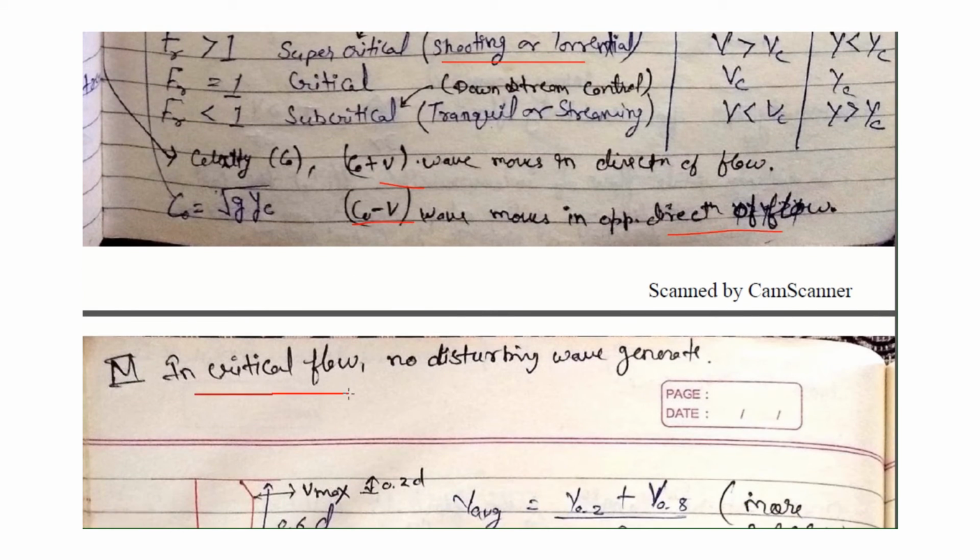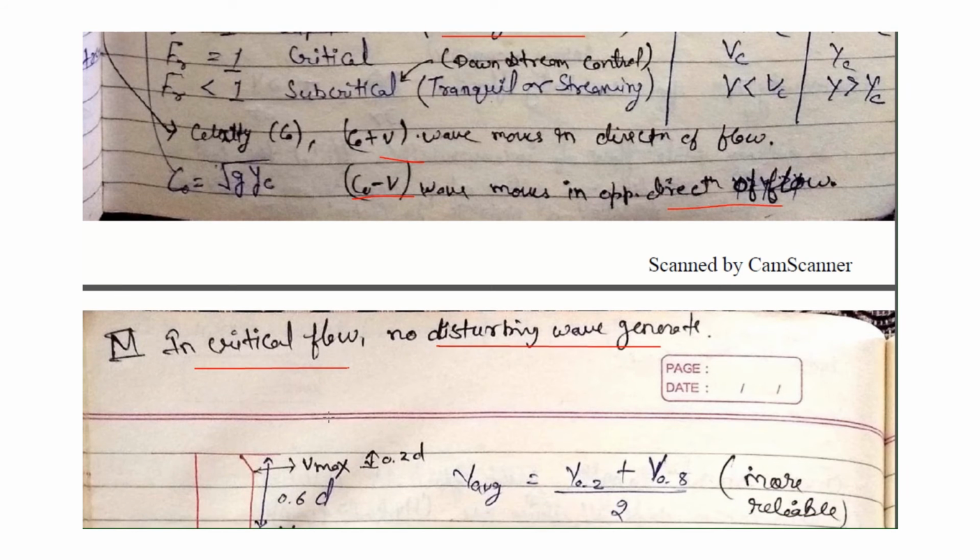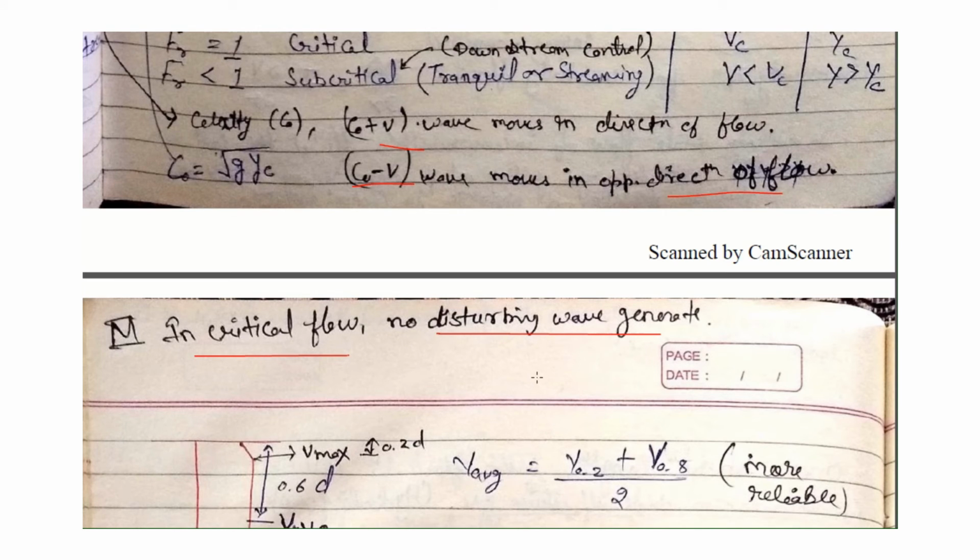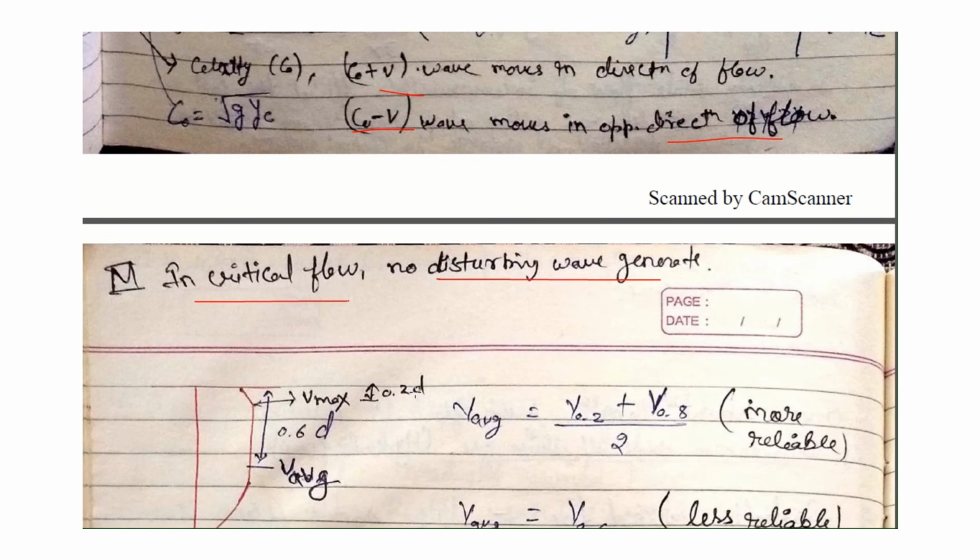And in critical flow, there is no disturbing wave generated, at y equals yc. So in that case there is critical flow, that is Froude number equals 1, and no disturbing wave is generated. In supercritical flow, the disturbing wave is generated at downstream only. There is no upstream wave; no wave is generated on the upstream side in supercritical flow.